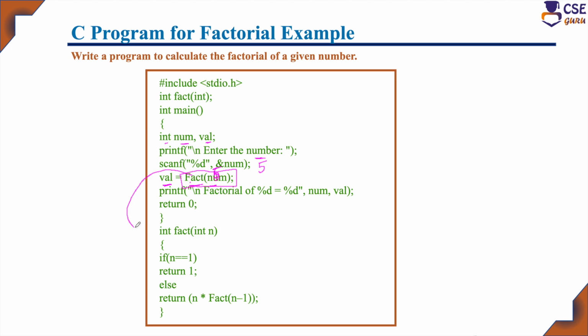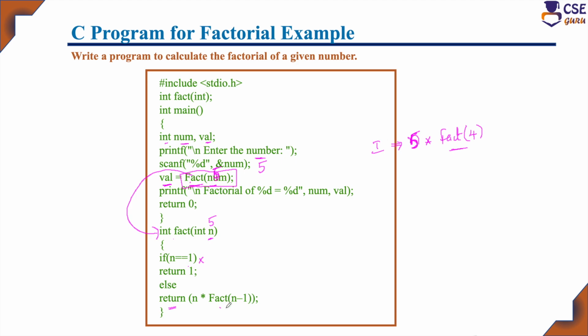Once the function is called, control will be transferred to its corresponding user-defined function. So here it is int fact of int n. It will consider the number value, that is 5. If n is equal to 1, the condition fails. The n value is 5, so it won't execute the true part. It will go to the else part. It will return n into, that is, this is the first recursive call. N into, what is the n value? N value is 5. So n into fact of n minus 1, that is 5 minus 1, which is 4.